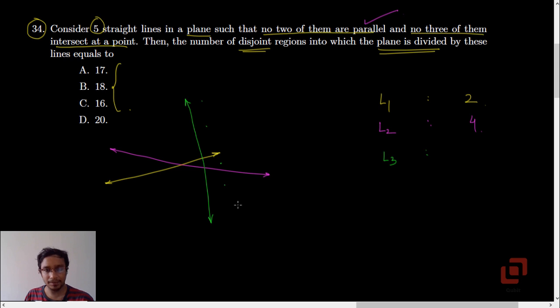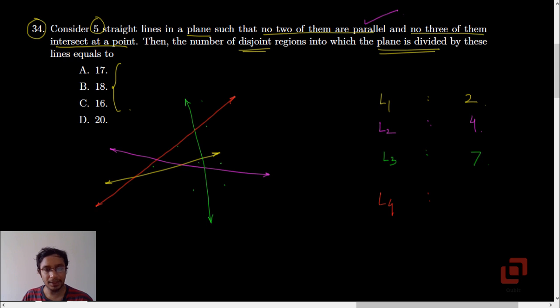1, 2, 3, right? Then this triangle, 4th one, 5th, 6th and 7th. So if we have 3 such lines, none of them parallel to the other and no 3 of them intersecting at a point, we get 7. Let's now draw the 4th line, that is L4. Now we need to ensure that it intersects all of them.